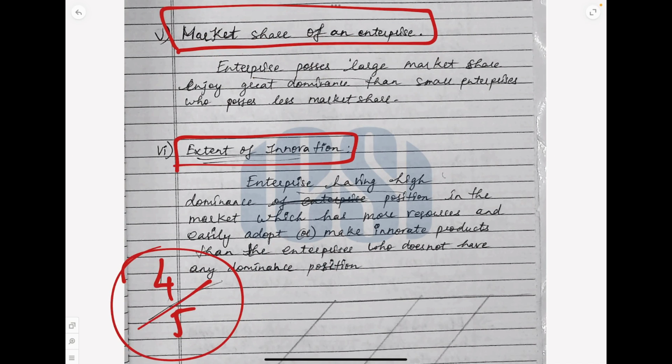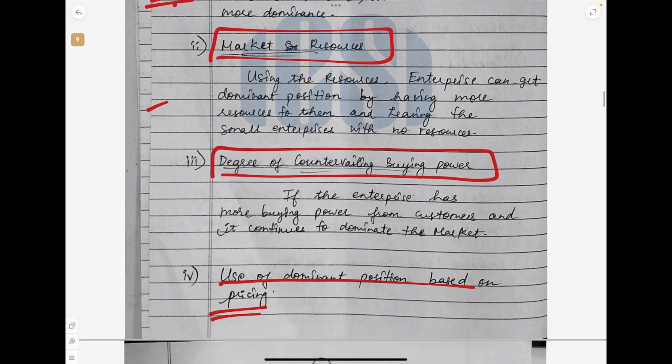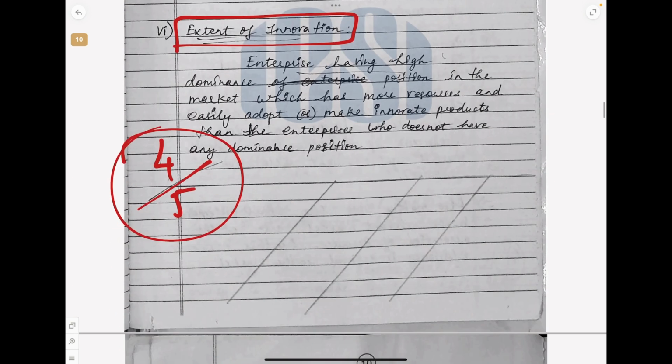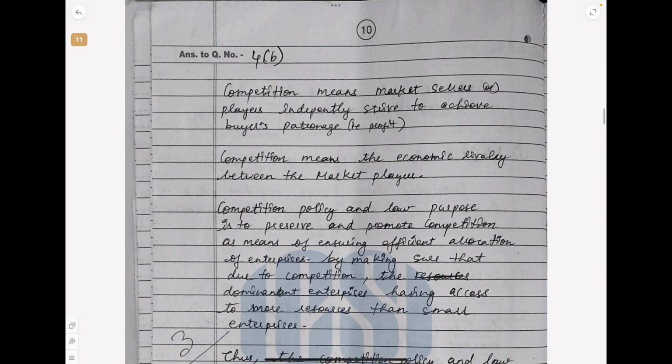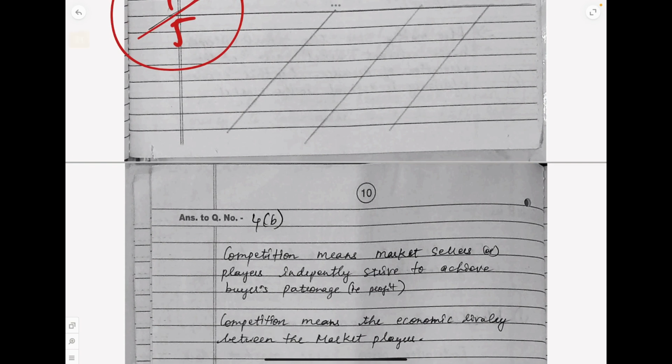So every point is added, 6 points are added, and explanation is given for each point. Presentation is very neat and it looks beautiful. 4 out of 5 marks has been scored. See, the Competition Act is actually scoring, because in one act you are getting 25 marks. So you can do really well.